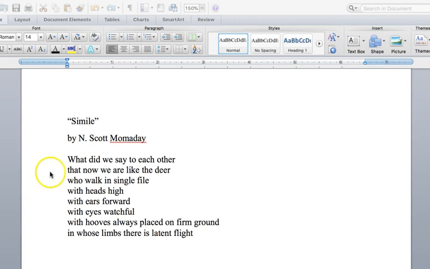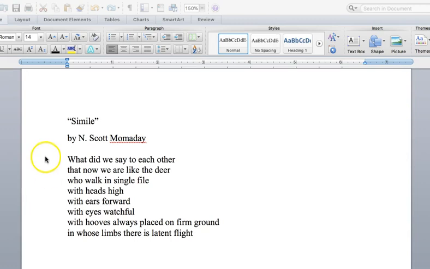The simile begins here in line 2. We have a couple who at some point in time has said something to each other, and the result is that they are now like the deer. And then the rest of the poem goes on to describe the ways in which they are like the deer. They are like the deer who walk in single file, like the deer who walk with heads high, with ears forward, with eyes watchful, with hooves always placed on firm ground, in whose limbs there's latent flight.